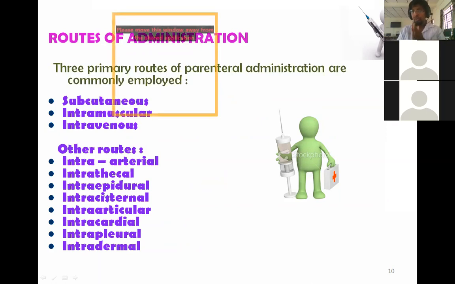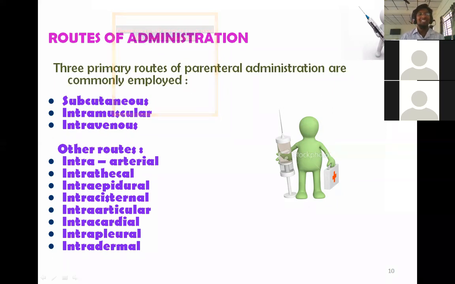I hope you have understood the definition. In the definition, we are simply saying that any formulation which bypasses the enteric route or alimentary canal, and which falls below 100 ml capacity, is generally termed a small volume parenteral, right? So it can be cartridges, injections, right? All those things come under it.